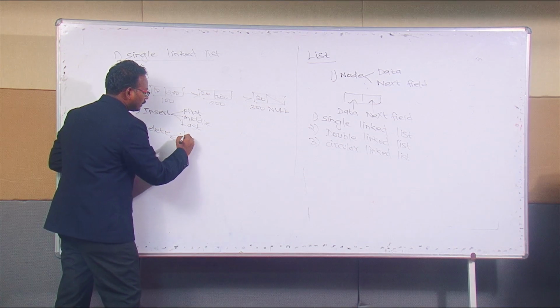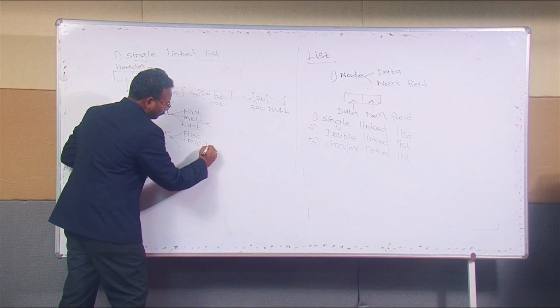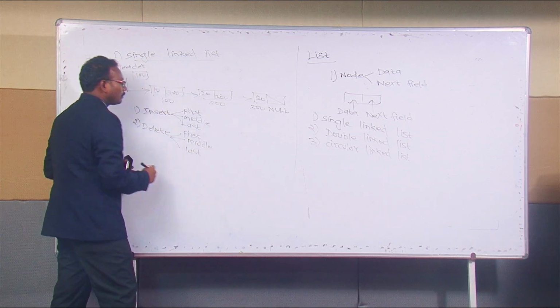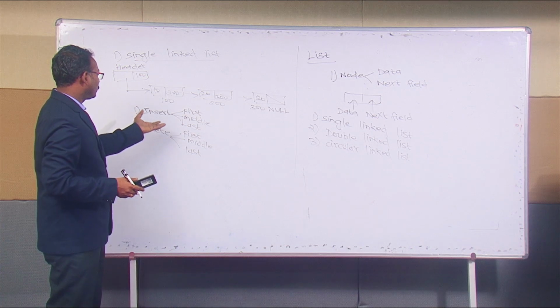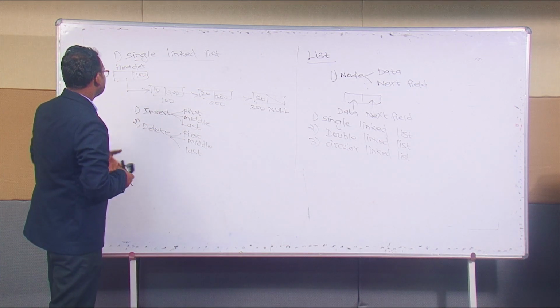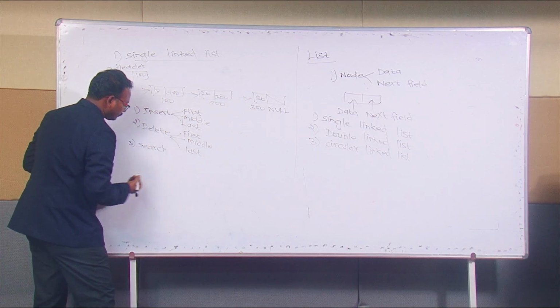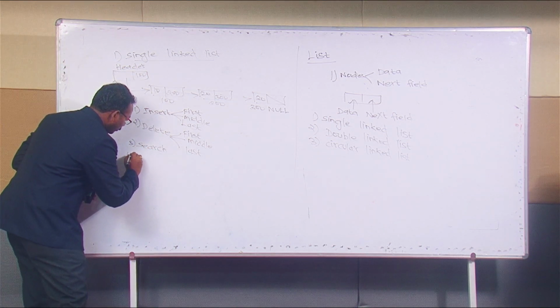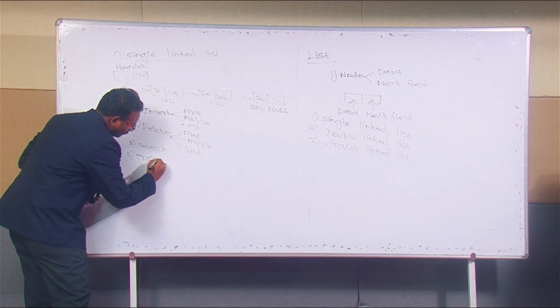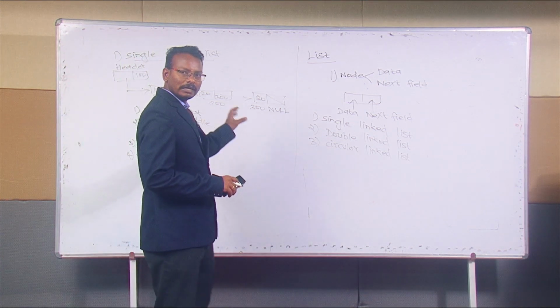We can delete at the first, middle, and also at the last. We can delete any node by using this single linked list, and also we can search the data, and also we use it to traverse the data. So these are the various operations we use in a single linked list.